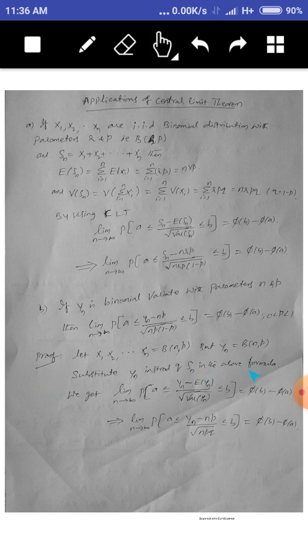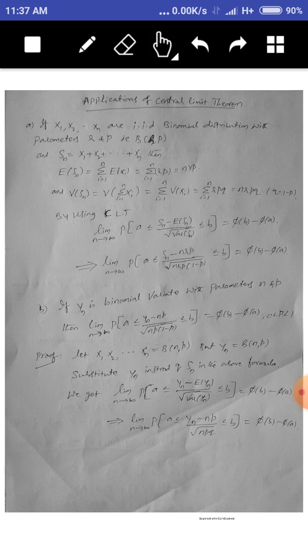Limit as n tends to infinity, probability a is less than or equal to Yn minus E of Yn divided by square root of variance of Yn is less than b, equals phi of b minus phi of a. That implies, what is the mean of Yn? Mean of Yn is np, divided by the square root of variance of Yn, which is npq, is less than b, equals phi of b minus phi of a. So understand?